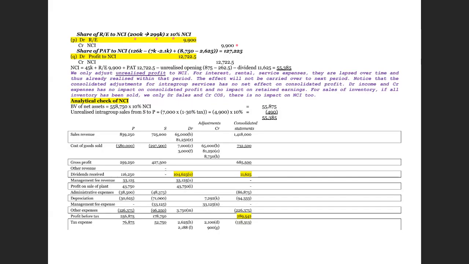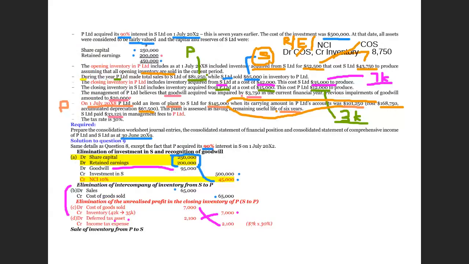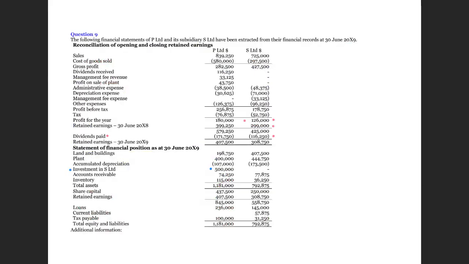After we have got the current year, from the financial statements, we know that the profit for the current year is 126,000. But this is only the profit reported by the subsidiary. The subsidiary did not take into account our consolidation adjustments.